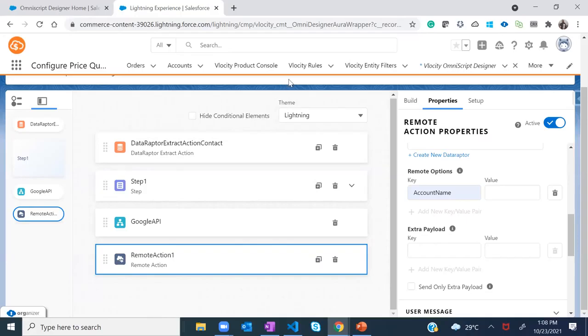I'll just stop my screen share. Taranveer, can you share a screen, please?